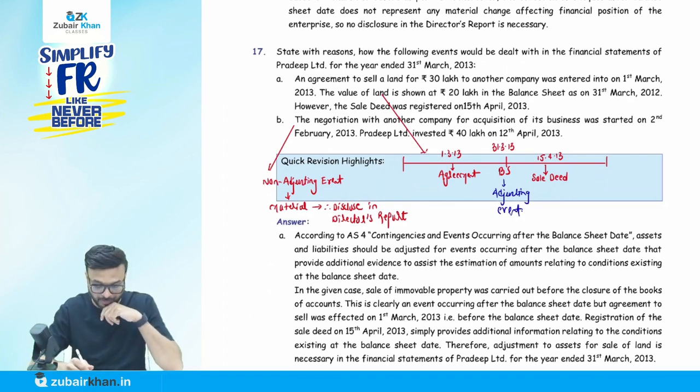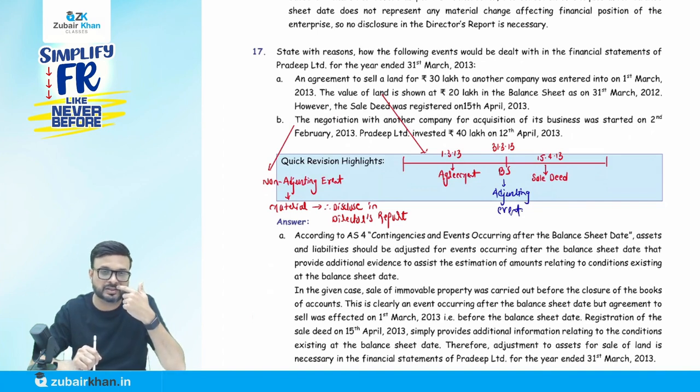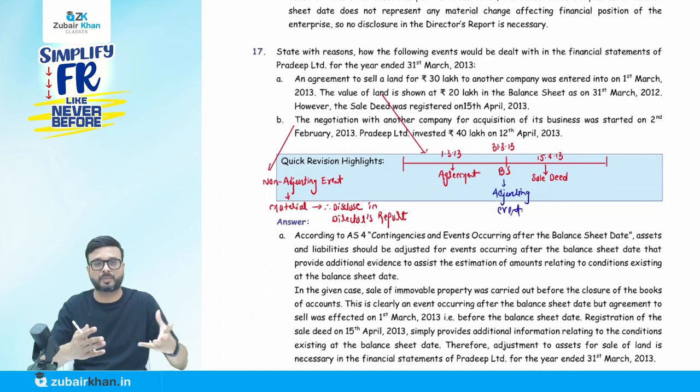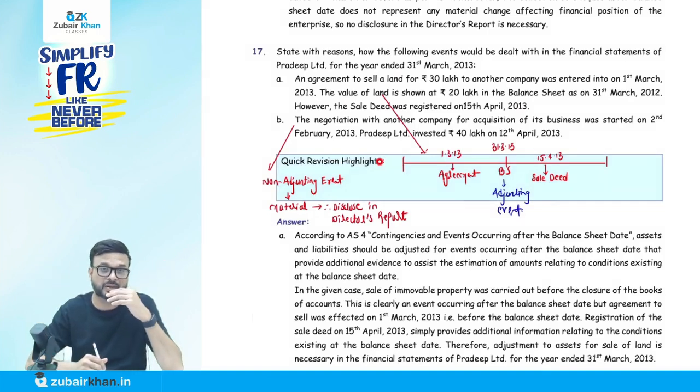Now point number B: the negotiation with another company for acquisition of its business was started on 2nd of February 2013. We want to acquire some company, but the negotiation was started. Pradeep Limited invested rupees 40 lakh on 12th of April. Understand? Negotiation alone is not a condition that exists. Negotiation is normal; we can do negotiation with multiple people. So they say it's a non-adjusting event.